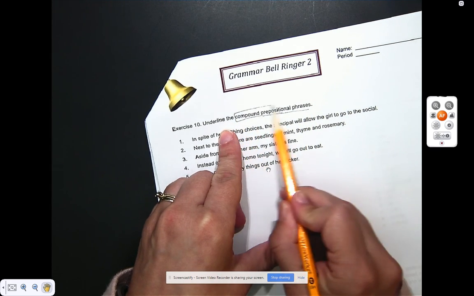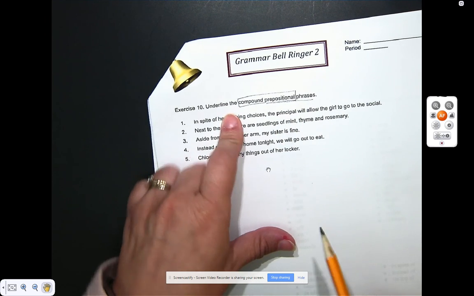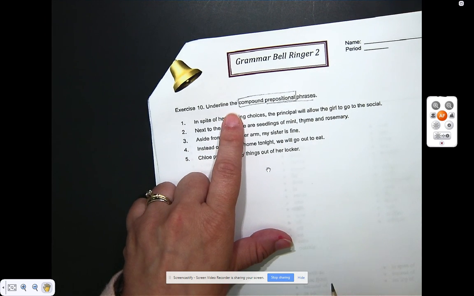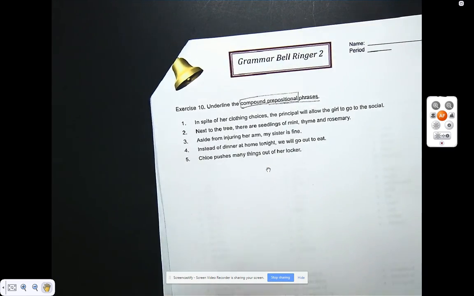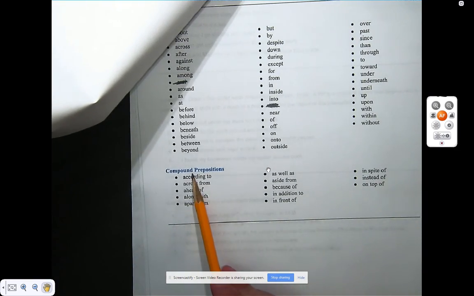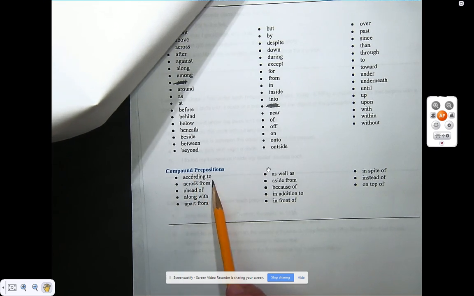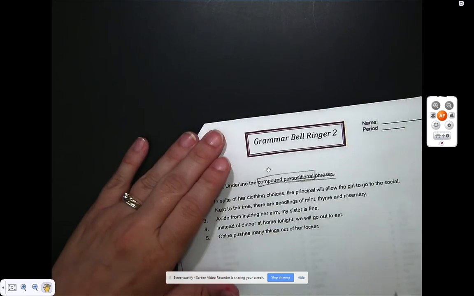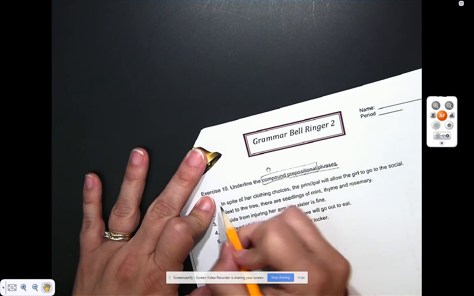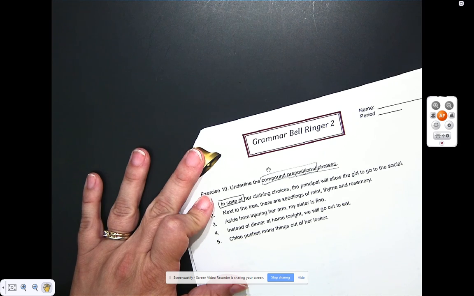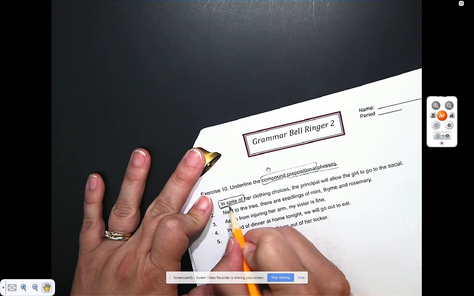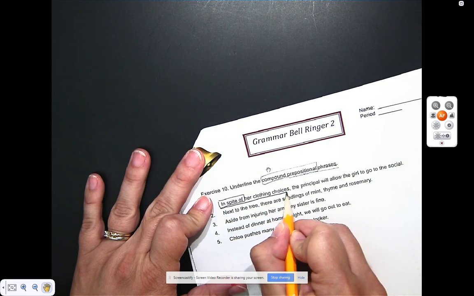prepositional phrases. So I want you to box the compound preposition and underline the entire phrase. Now, you're like, what is a compound preposition? Look back on that first page. Compound prepositions means two words. So what that's going to look like for these is in spite of is one of our prepositions, in spite of her clothing choices.